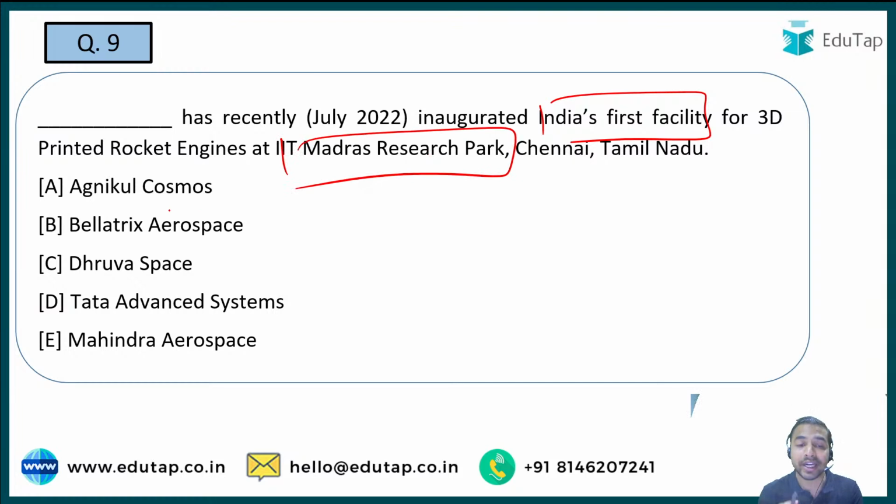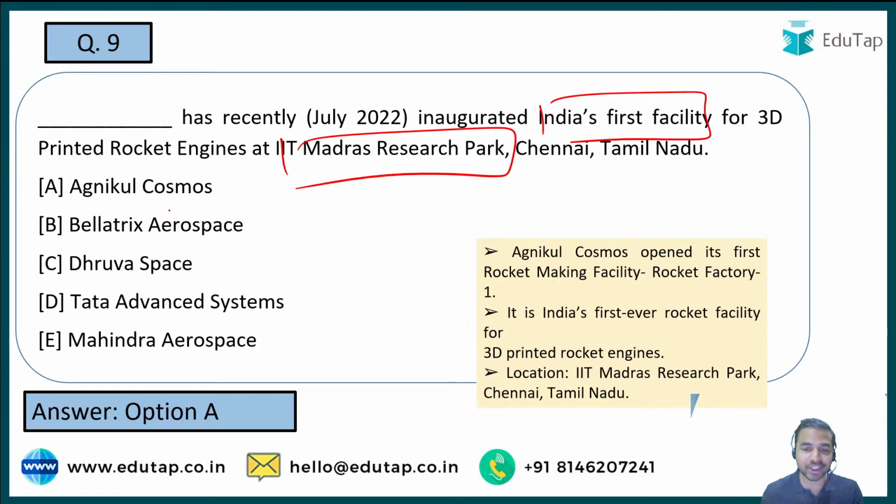See, we all know that IIT Madras Research Park के अंदर recently 3D printed rocket engine की जो फैसिलिटी है, उसको इनॉग्रेट किया गया था. आपको बस मुझे बताना है कि इसमें से कौन सी ऑर्गेनाइजेशन was basically behind that. Was it Agnikul Cosmos, Bellatrix Aerospace, Dhruv Space, Tata Advanced Systems, or Mahindra Aerospace?